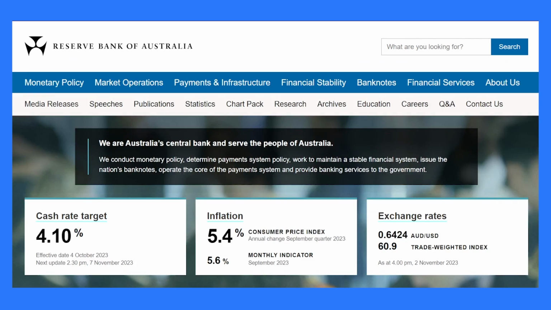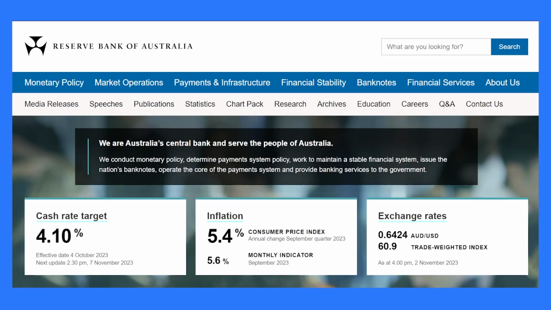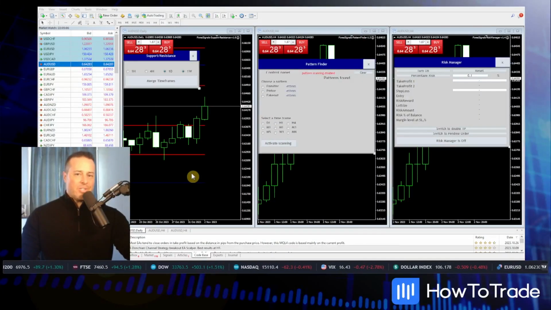The action begins Tuesday with the Reserve Bank of Australia's interest rate decision. Under new Governor Michelle Bullock, the RBA has pulled back on its hawkish policies of 2022 and early 2023. We expect Bullock and the RBA to hold rates firm at 4.10%, taking the data-dependent path. This move will make Australia a global dove and could send the Aussie lower. On Tuesday, we're going to be focused on the Australian dollar, US dollar.